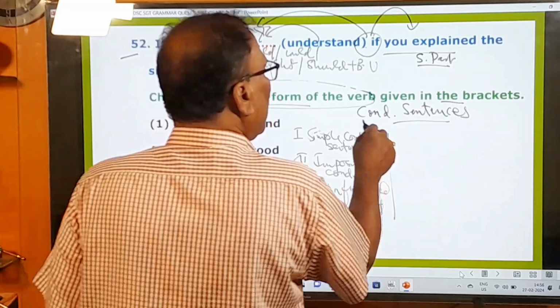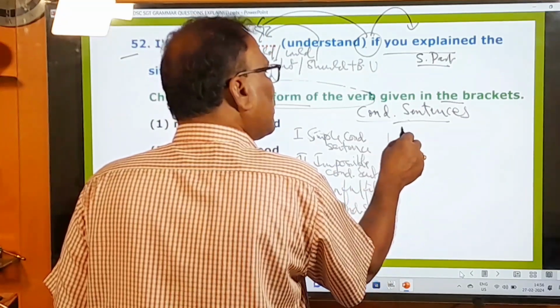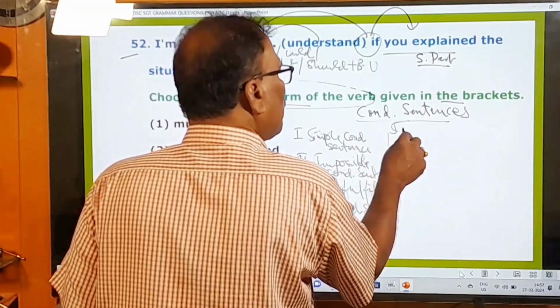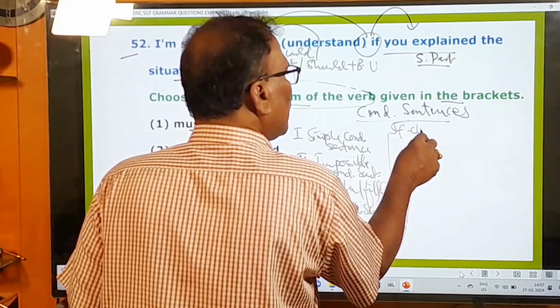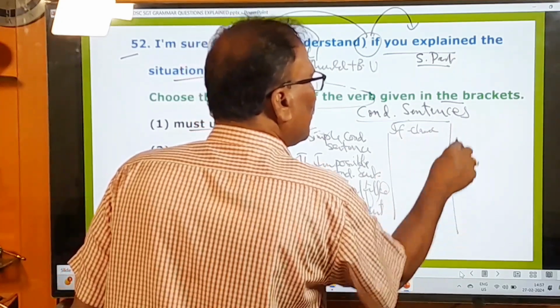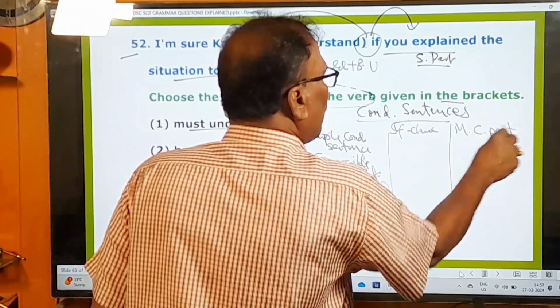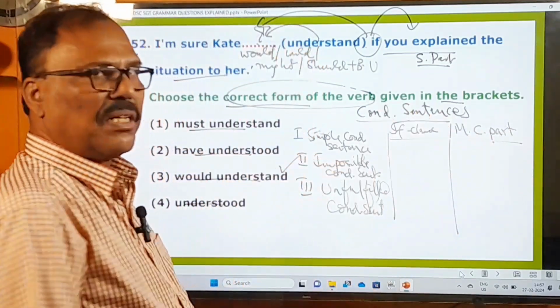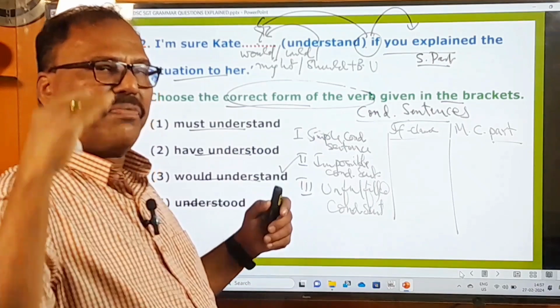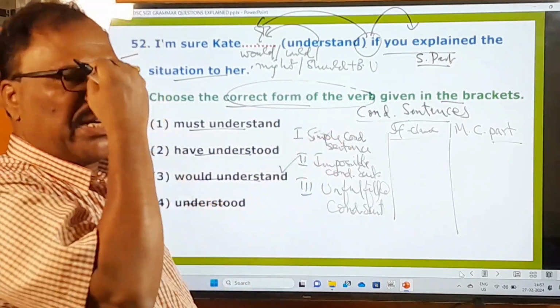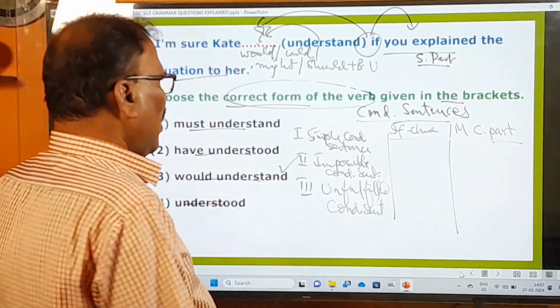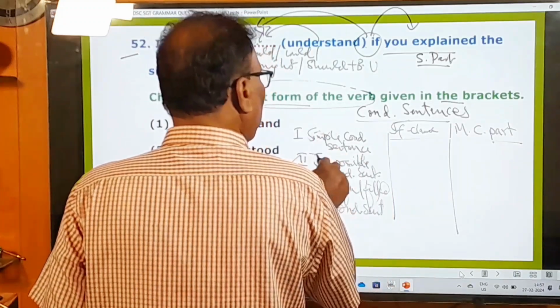Okay, and here in each and every conditional sentence there are two parts. If clause part, what is that? If clause part, main clause part. MC means main clause part. In every conditional sentence, you find two parts: if clause part and main clause part. This I made very clearly in some other video also.